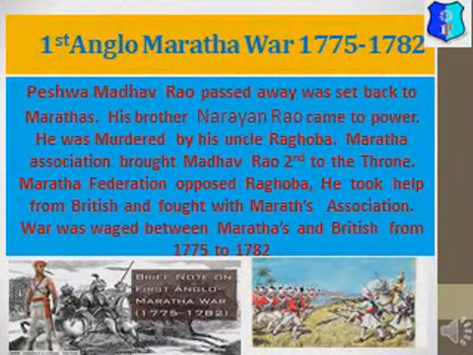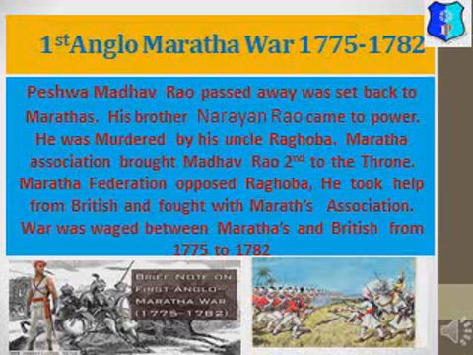First Anglo-Maratha War, 1775 to 1782. The Marathas installed Shah Alam II back to the Mughal Empire in Delhi, and for that, Allahabad was given back to the Marathas by the Mughal ruler. In between, during this period, the death of the Maratha strongman Madhavrao Peshwa was a major setback to the Marathas.